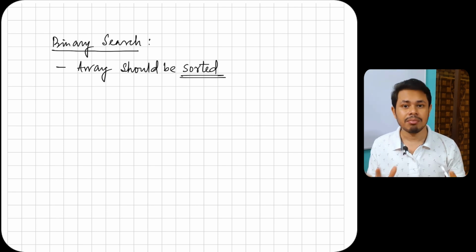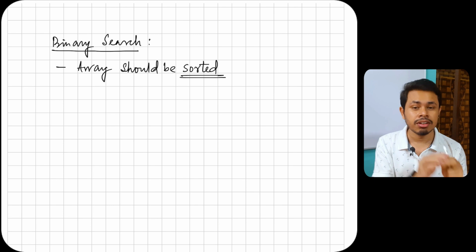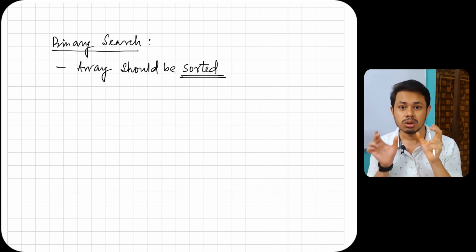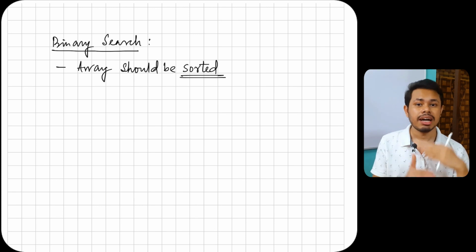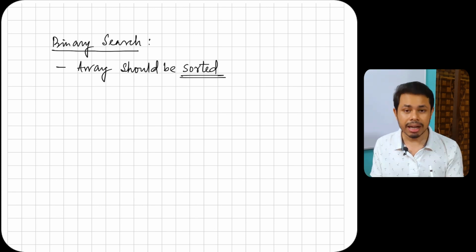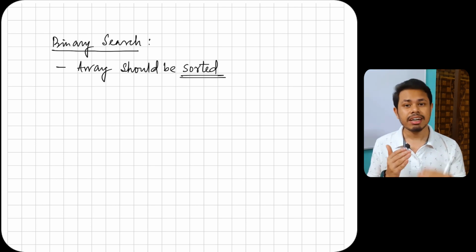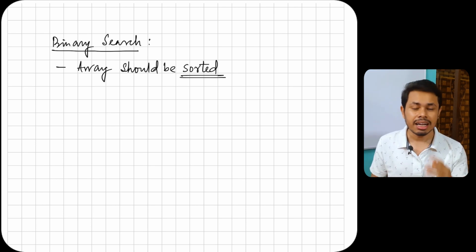Otherwise, you cannot apply binary search. So that is the beauty of a divide and conquer strategy. There should be a particular condition that has to be met, and then we can apply the divide and conquer strategy. In our binary search, that condition is that our array should be sorted. So let's find an example and see how we can apply binary search.